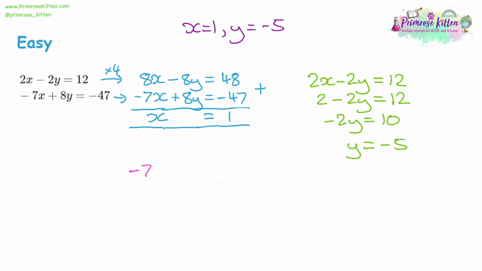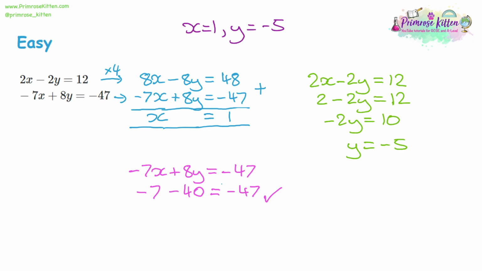We'll have negative 7x plus 8y equal to negative 47. Now we know that x is 1, so negative 7x will be negative 7. We know that y is negative 5, so 8 lots of negative 5 will give us negative 40. And so when we substitute into the second equation, we have negative 7 take away 40 is equal to negative 47. And we can see that that is true. Both sides are equal to each other.